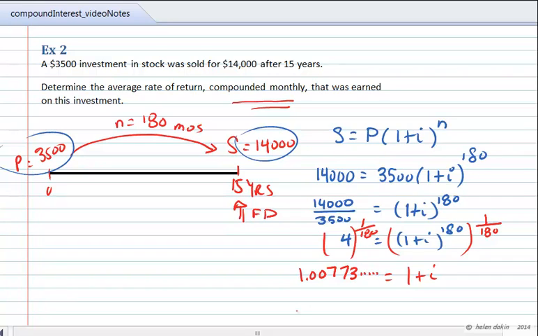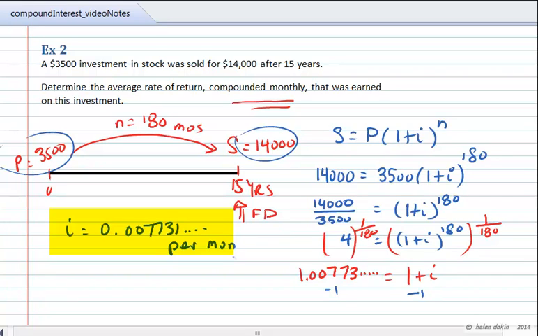I'm going to put little dots here. I don't want you to clear your calculator. Leave the entire value on your calculator display. You're going to need to subtract 1 from both sides of the equation to solve for i. So we'll end up with a new value of i equal to 0.007731, etc. Now this is the interest rate per month, which is a little bit less than 1% per month.